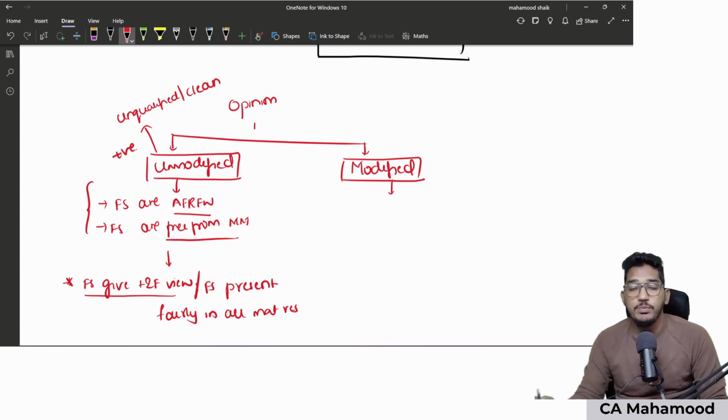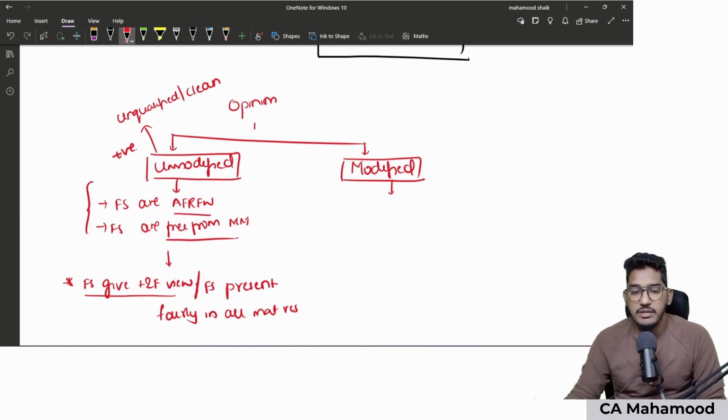Now, when will a modified opinion be given? Unmodified opinion is given when the auditor is satisfied that financial statements give a true and fair view. Modified opinion is given when the auditor is not satisfied with the true and fair view, when the auditor finds that financial statements are a bit misleading, or are not presenting fairly in all material respects.